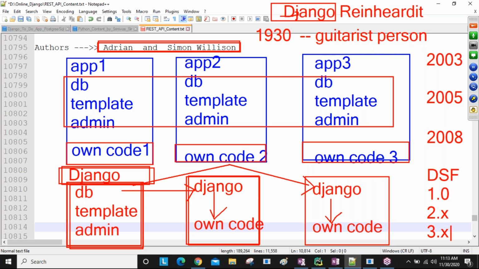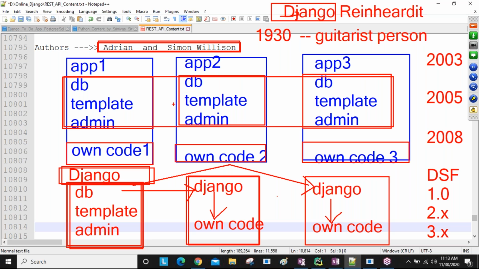Why did they start it? While developing multiple applications, in all the applications there were many lines of common code, which looks like duplicate coding in multiple applications.